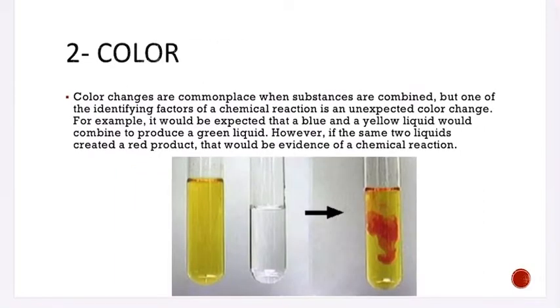Color. Color changes are commonplace when substances are combined, but one of the identifying factors of a chemical reaction is an unexpected color change. For example, it would be expected that a blue and yellow liquid would combine to produce a green liquid. However, if the same two liquids created a red product, that would be evidence of a chemical reaction.